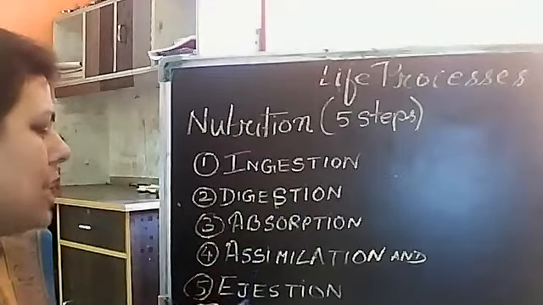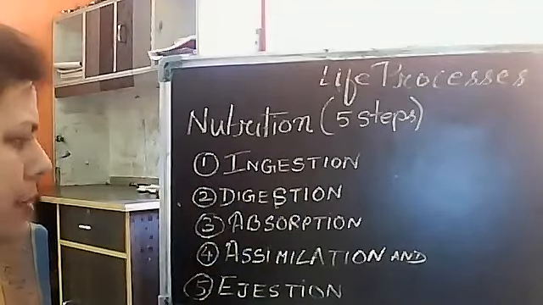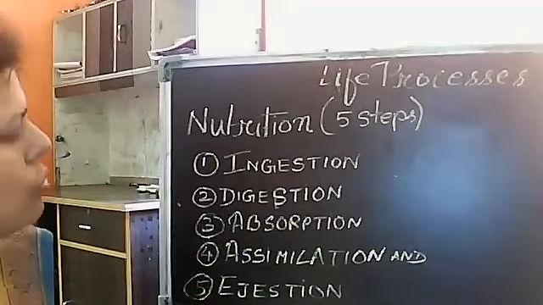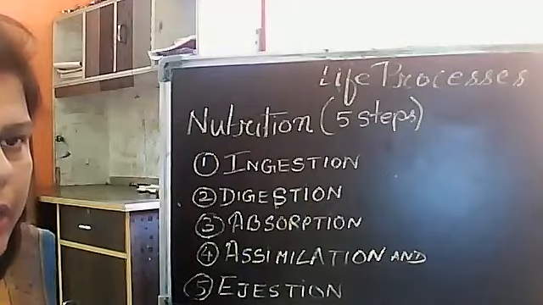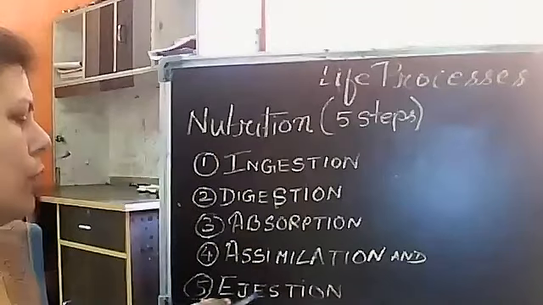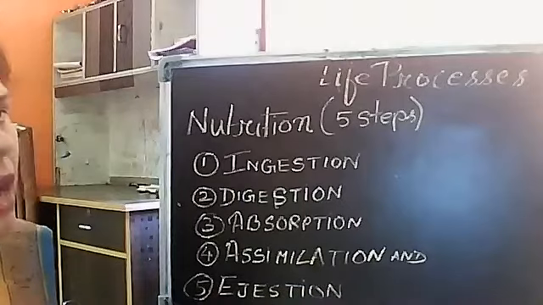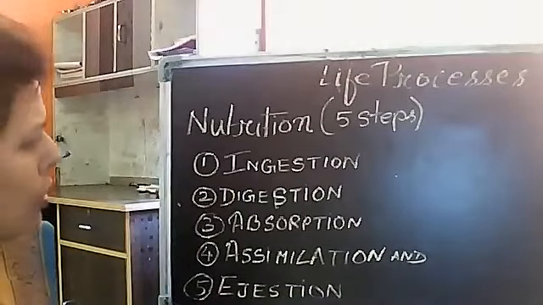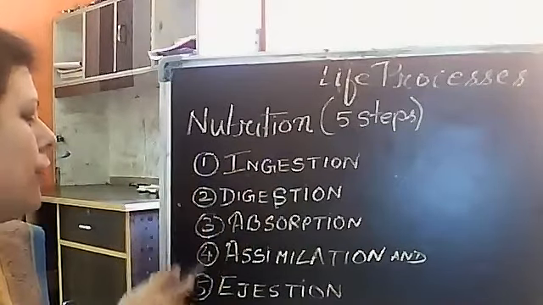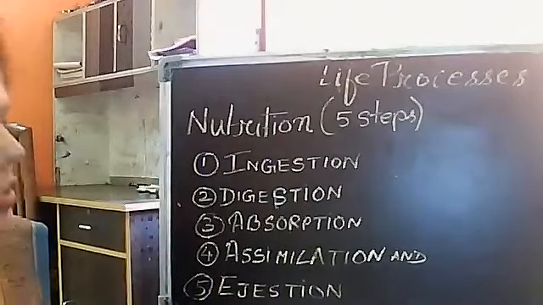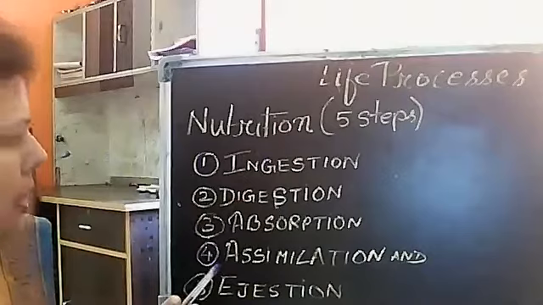And then the last step is egestion. While performing the 4 steps, many unwanted substances too are formed, which are not required by our body and have to be removed. So egestion means the removal of the unwanted substances from our body. In order to complete the nutrition process, these 5 steps are very much essential, and it is common in all animals.